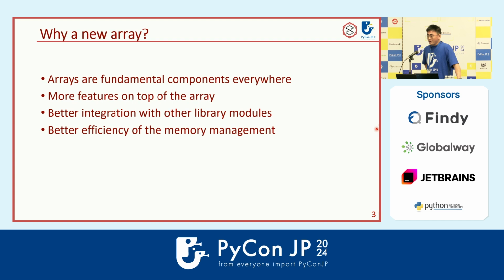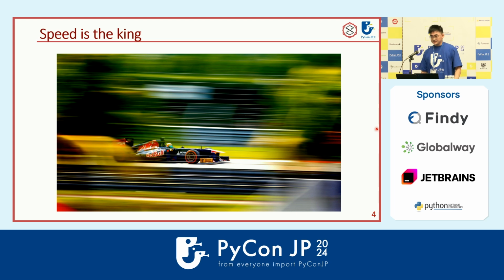Okay, so why do we need to make a new array? An array is a very fundamental component in any library. Usually we would like to add a lot of features on top of arrays. And in your project or your libraries, there are usually a lot of components and modules that will interact with arrays. Making your own array can give you better integration with your modules. What's more, if you make your own array, you will have better memory management.